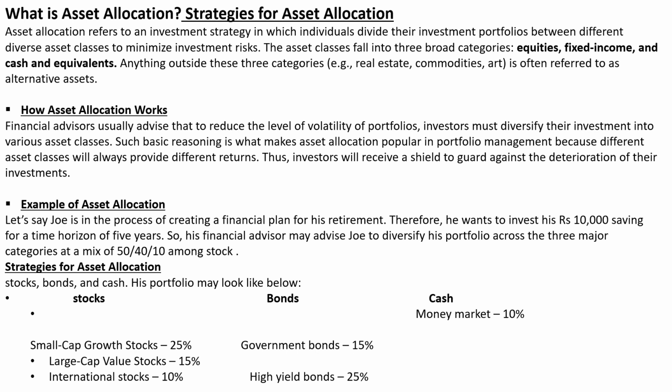And for the cash, that is the money market. Now what is the money market? It is like small buying and selling of securities for short term maturity. So liquidity is high in the money market, and the maturity period is also low. For example, treasury bills and commercial paper all come in the money market. So this is the way he has designed his portfolio. This is how asset allocation works.